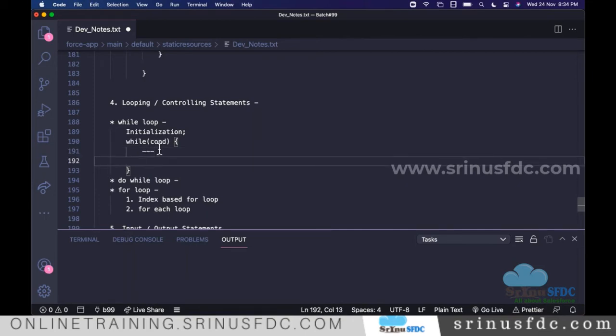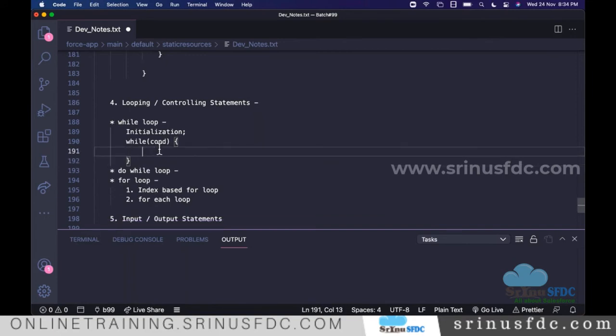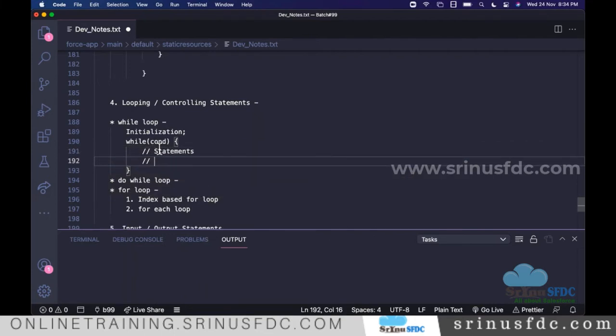And also the main thing, increment or decrement. When you have a loop variable, let's say you want to iterate 100 times, initially the value is 1, you increment it, and you want to execute until 100 times.